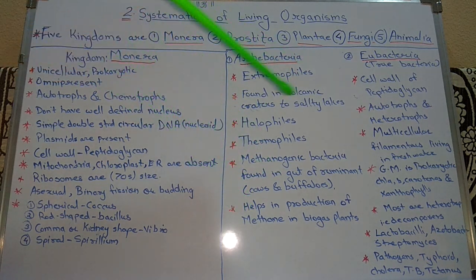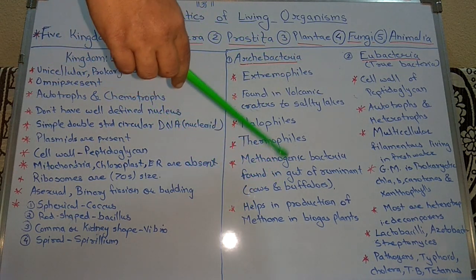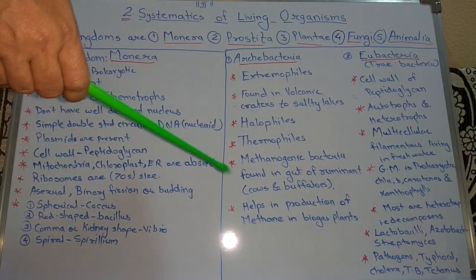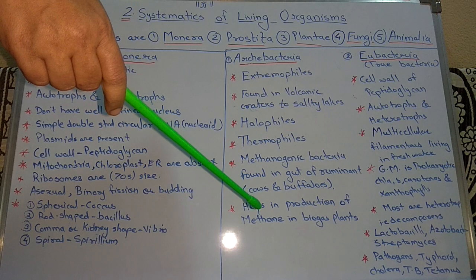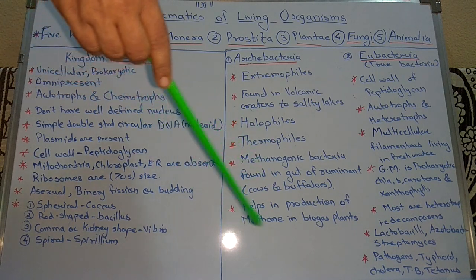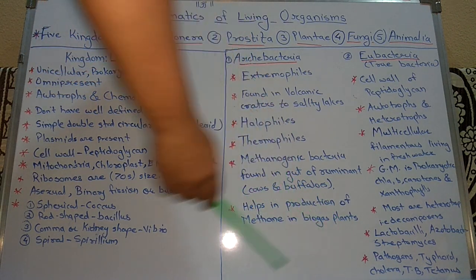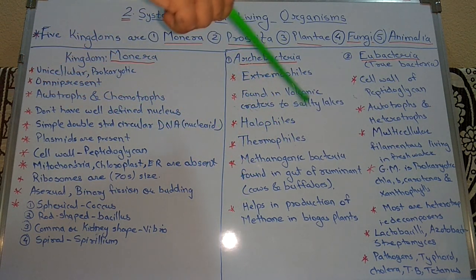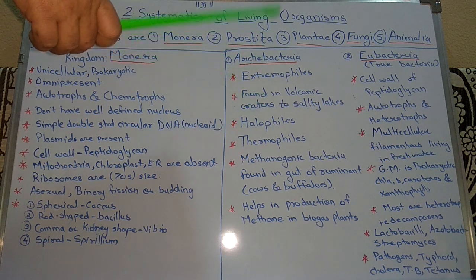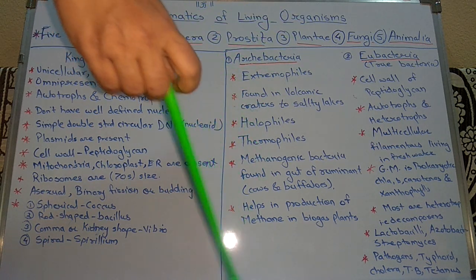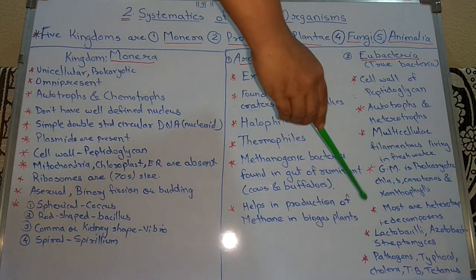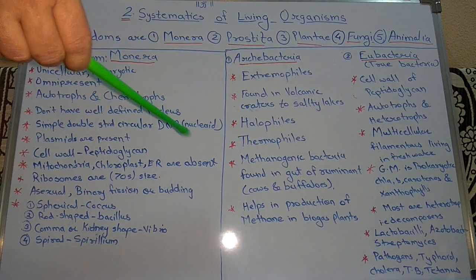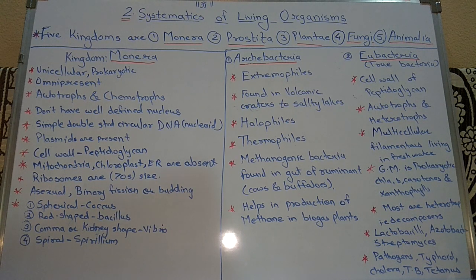Lastly, some bacteria are also pathogens. What is meant by pathogens? They are disease-causing organisms. Which diseases are caused by these pathogens? Diseases like typhoid, cholera, tuberculosis and tetanus are caused by pathogenic bacteria.